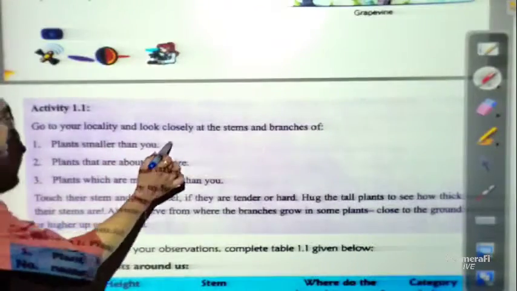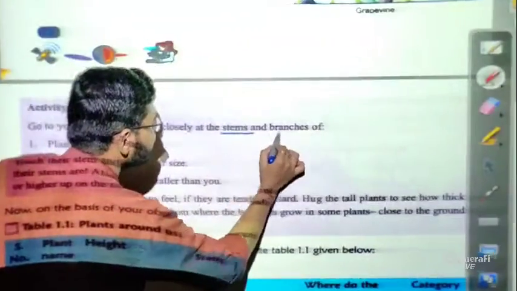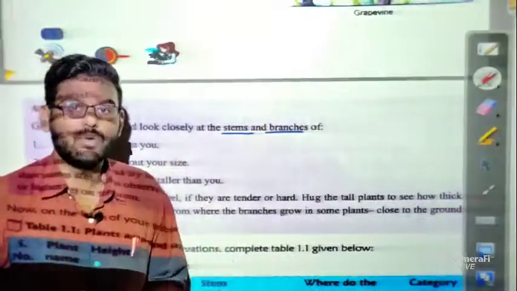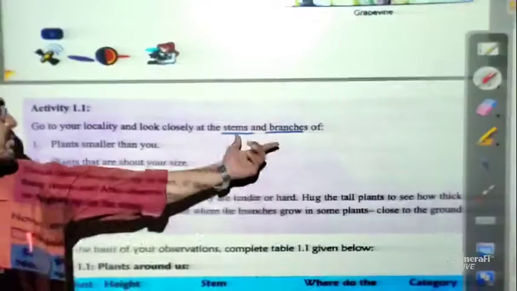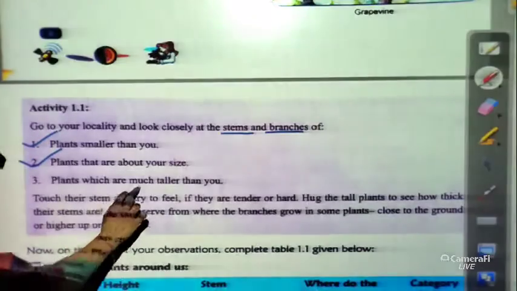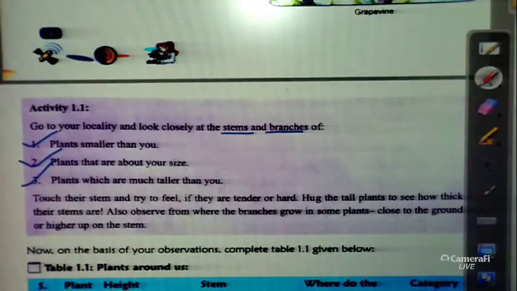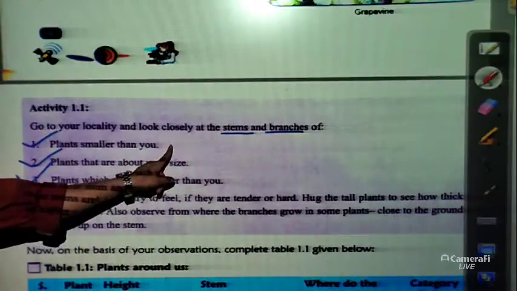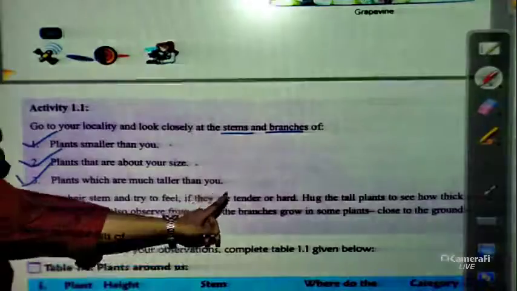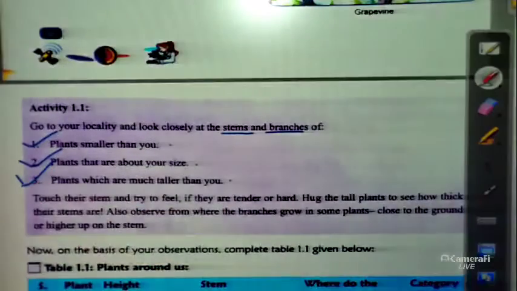Go to your locality and look closely at the stems and branches. You have to go to your surroundings and look at the stems and branches of plants smaller than you, plants that are about your size, and plants which are much taller than you. So three things you have to remember.